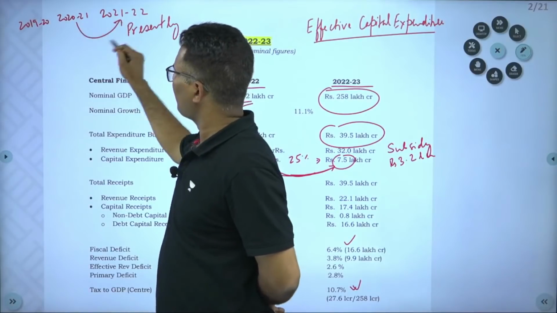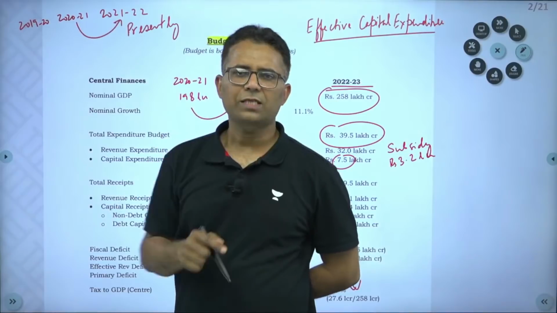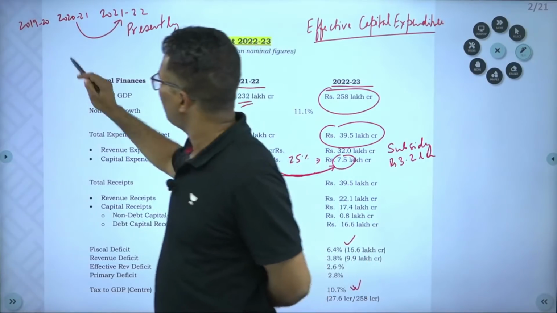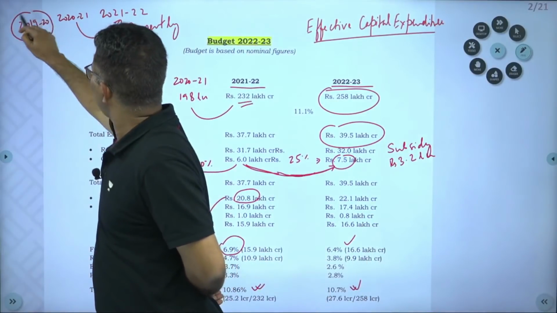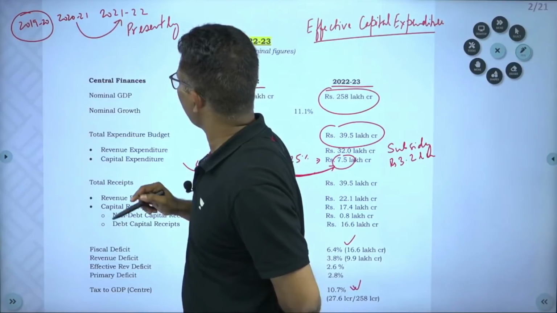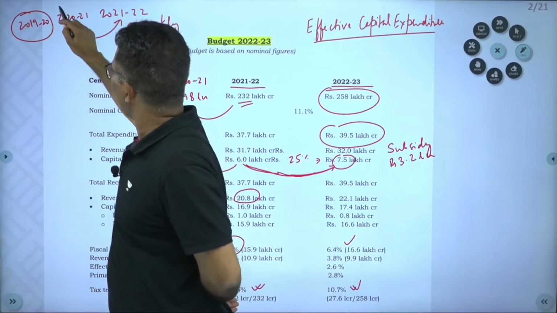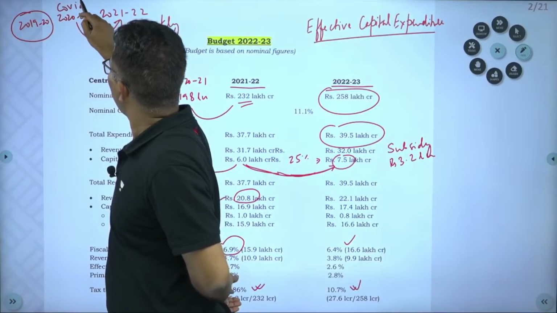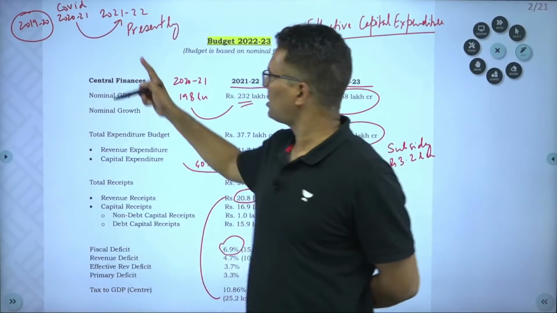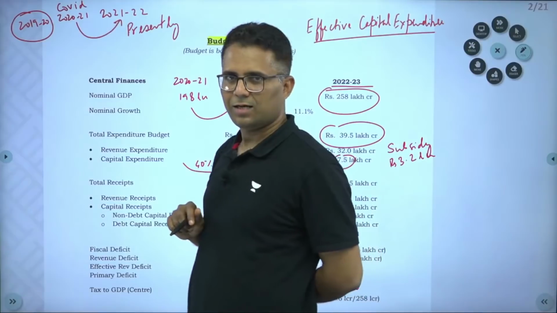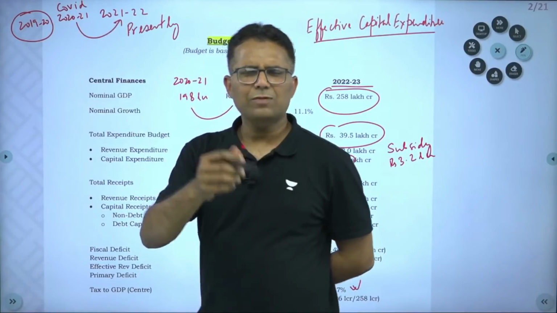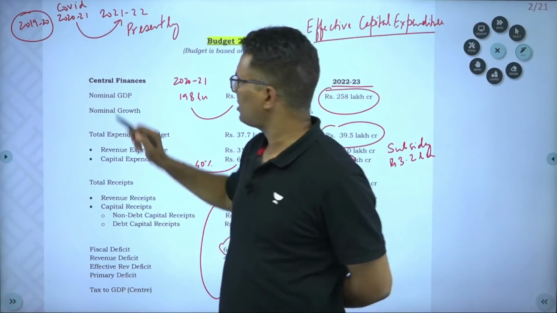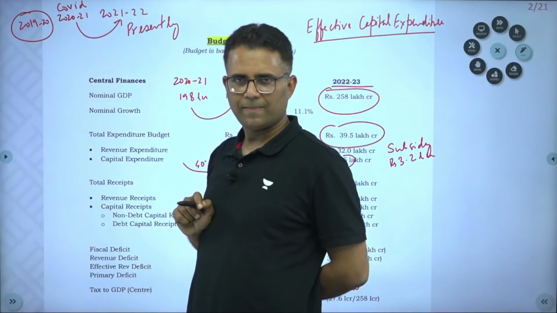Generally we compare with the just previous year, but this time this was a COVID year, and in most cases you will see a base effect, because most of the things have declined.